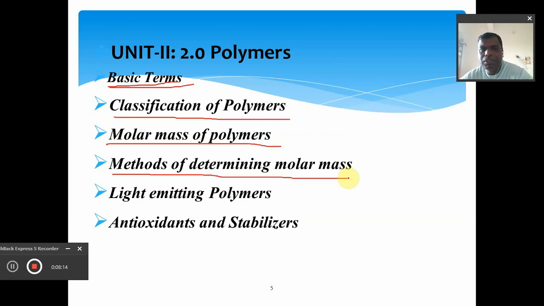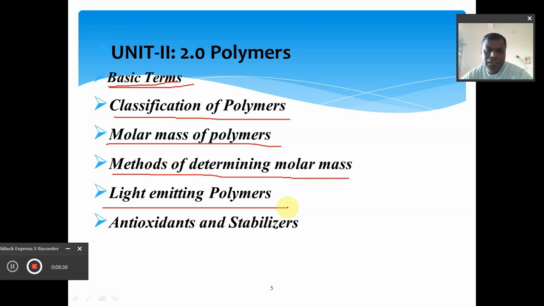A new emerging branch of polymers is the light emitting polymer, which nowadays we call the LED. Light emitting polymers have a large number of applications in our day-to-day life, and we are going to discuss them in the study of light emitting polymers.